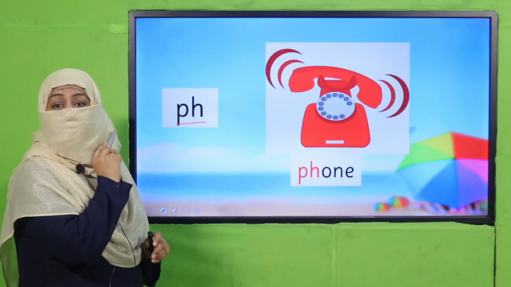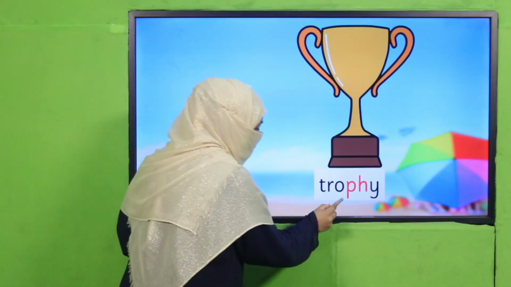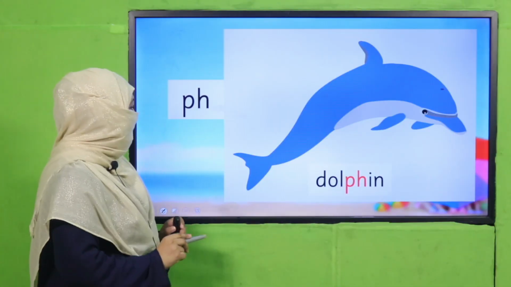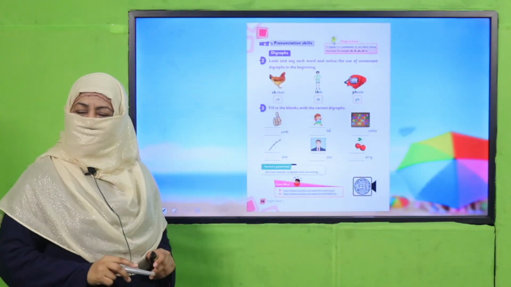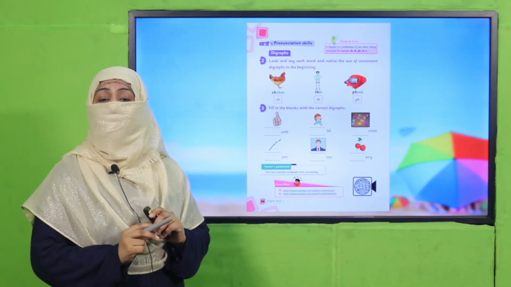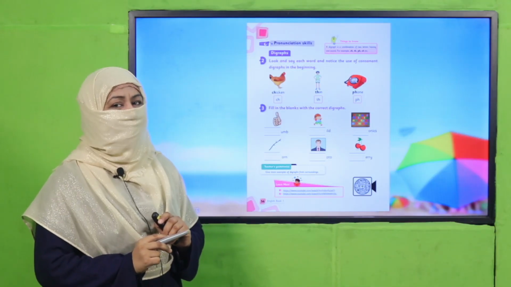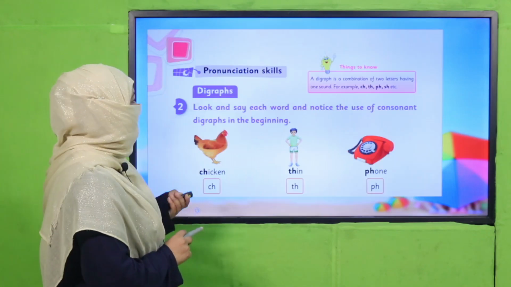PH, what is the sound? F sound, as in fawn, as in trophy, all right, as in dolphin, right? So, this is how we identify, we locate a digraph in a word and then we pronounce it. Are you clear with the concept? Okay, let's see what your book says about it.